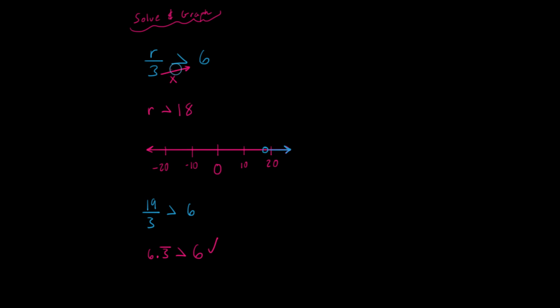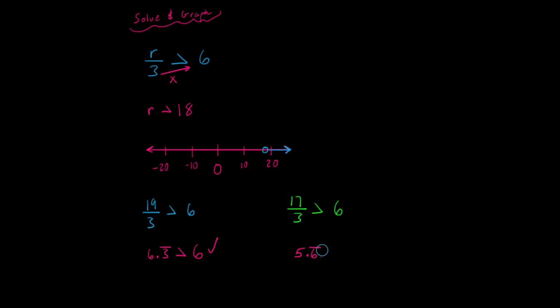But what if I chose a number that was less than 18? Well, let's check it out. So let's just choose 17 this time, and I'm going to change colors again. So this time, let's see what happens if I take 17 and divide it by 3. We're going to see if it's still greater than 6, and I'm going to change colors. So 17 divided by 3 ends up being 5.6 repeating.